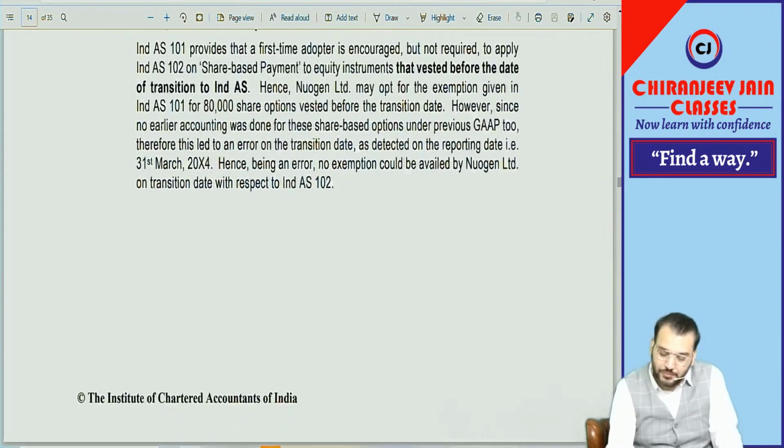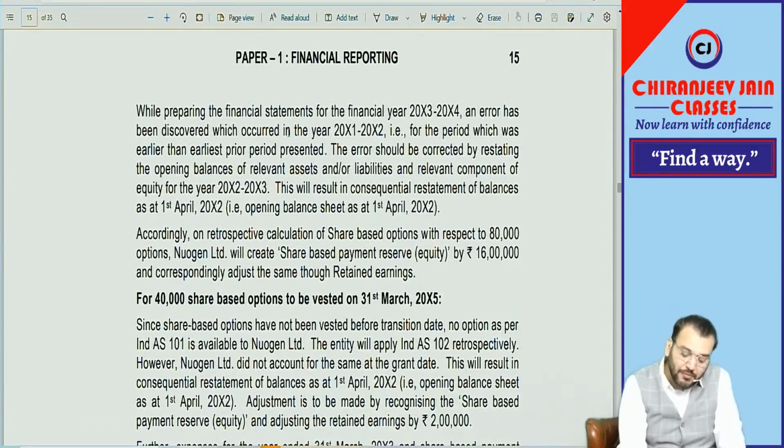Correct? While preparing the financial statement for 2003-2004, an error has been discovered which occurred in the year 2001-2002, that is for the period earlier than the earliest prior period presented. The error should be corrected by restating the opening balance of the relevant asset or liability and relevant component of equity. Correct? Have you understood this point?